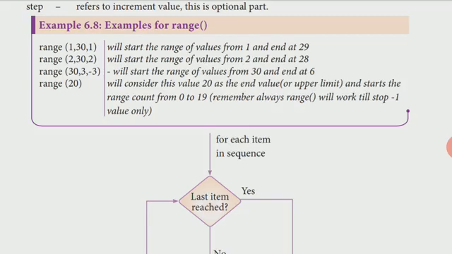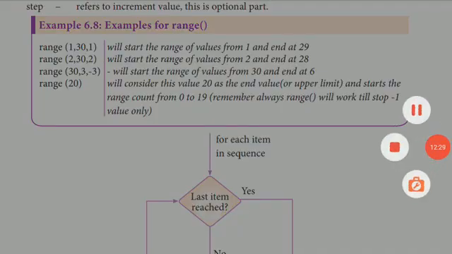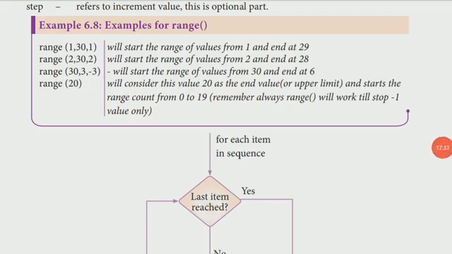Then 30 will be the end value and 1 is the increment value. Then the next statement gave 33 minus 3. 30 is the starting value, 3 is the end value and minus 3 is a decrement one. So every time after the process the numbers will be decremented till we get the 3.